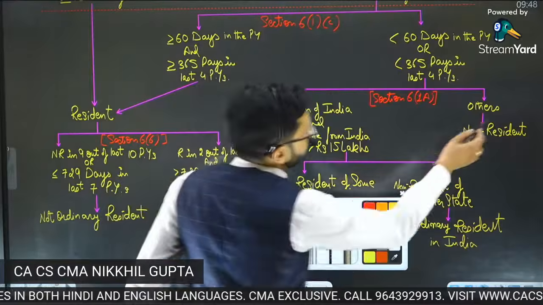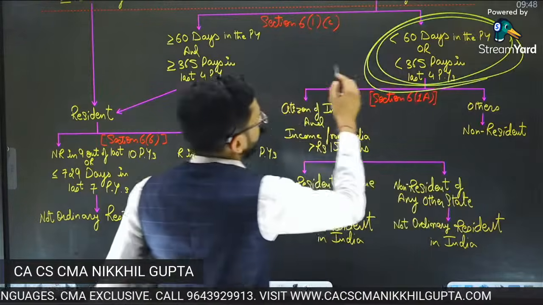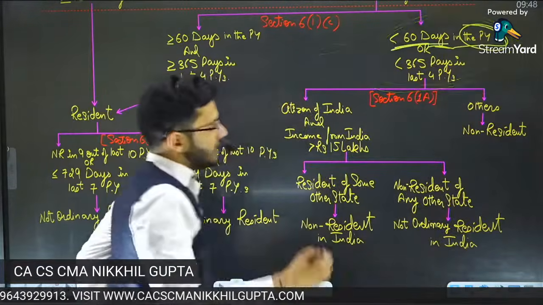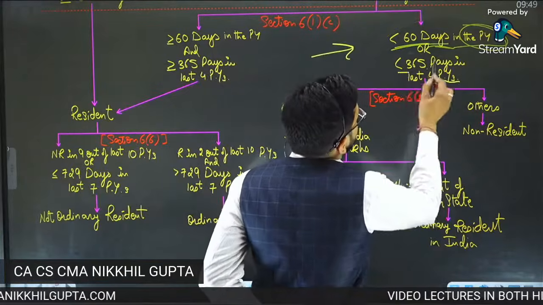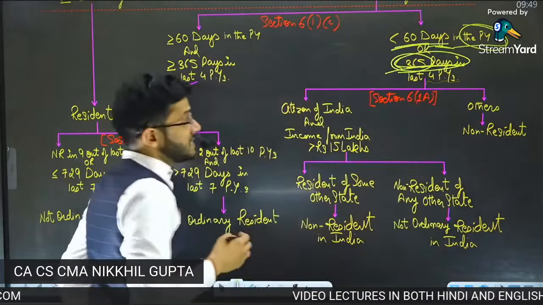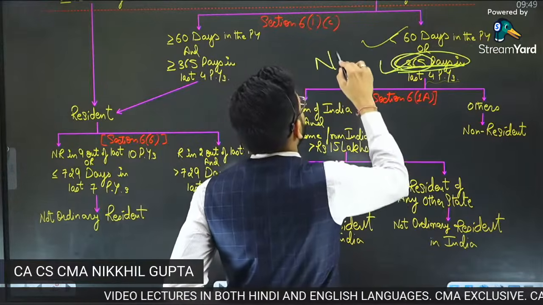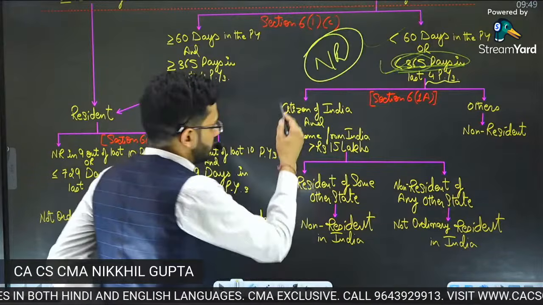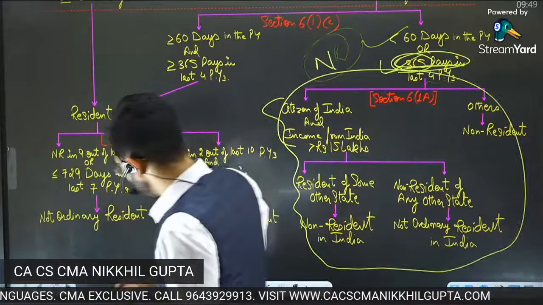Okay guys, let me repeat this condition once again. So if you want to become a non-resident in India, then you have to stay in India for less than 60 days in the previous year, or in the last 4 years, you have to be in India for less than 365 days. If you fulfill any one of the conditions, then you become a non-resident in India, unless and until you fall under this particular category, right? This is the condition of being a non-resident. Okay, sir, got it?